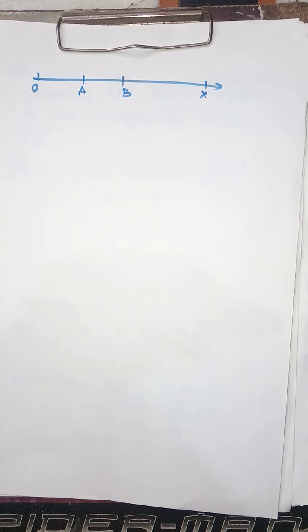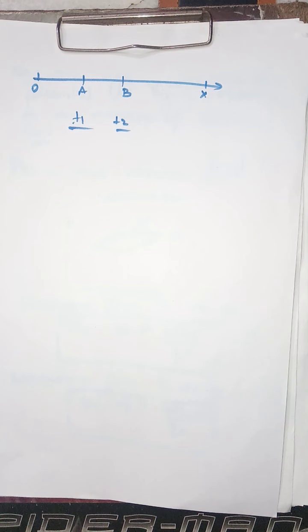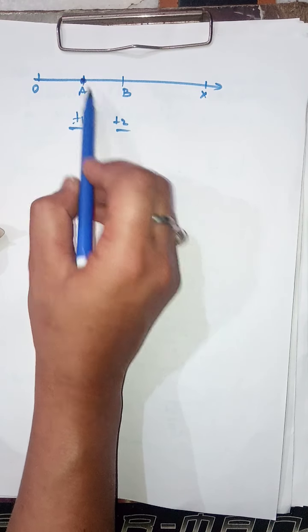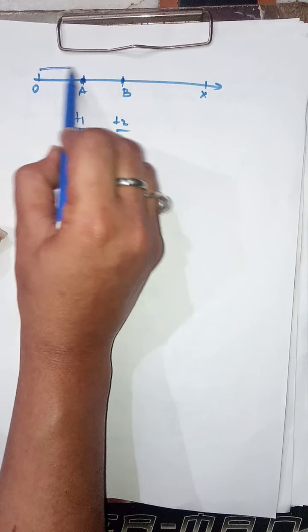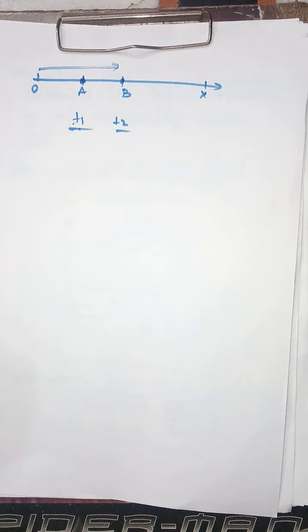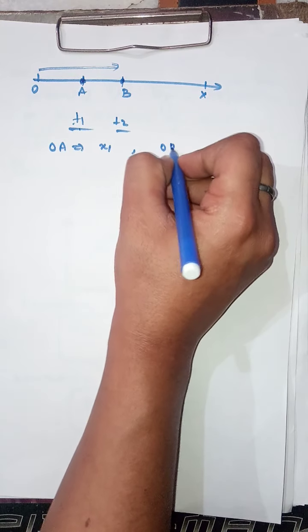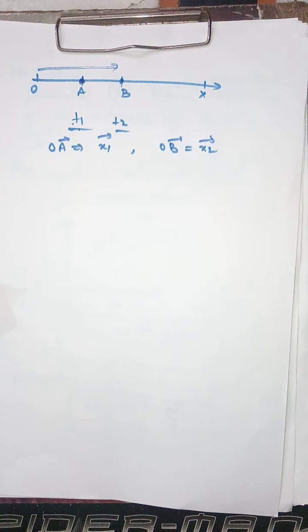And if these are the positions of the object at times t1 and t2 respectively, that is, the object has reached position A in time t1, and starting from the same point, it has reached point B in time t2, such that OA is equal to x1 and OB is equal to x2.